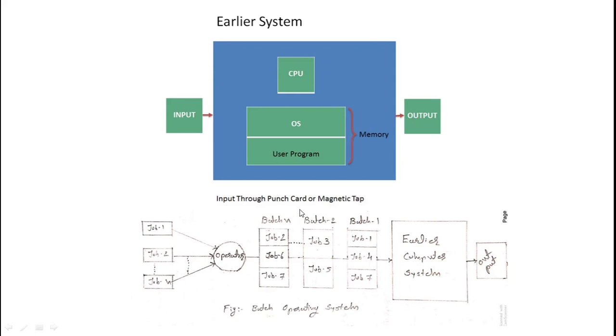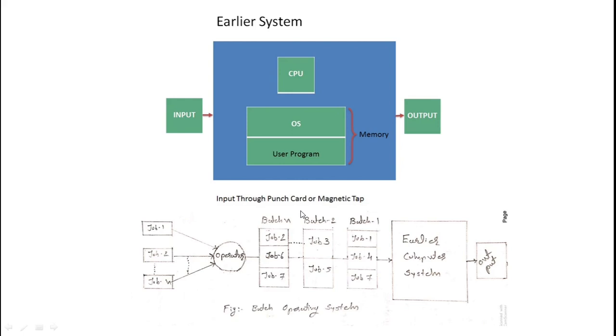Another thing that was used is the punch card. A punch card looks like a piece of paper, like the OMR sheet you see when attempting competitive exams. This type of round circles were there in the punch card as holes. Whenever light rays pass through a hole, it is considered an empty hole, and whenever there is a closed hole, light rays are not able to pass through it. So it is considered as binary, zeros and ones. This was the simple formula for input and output.